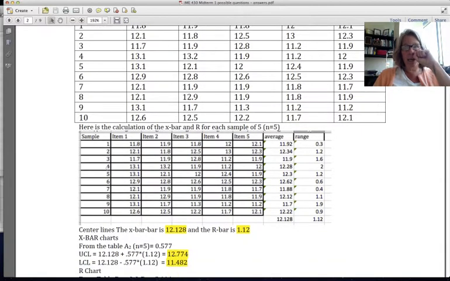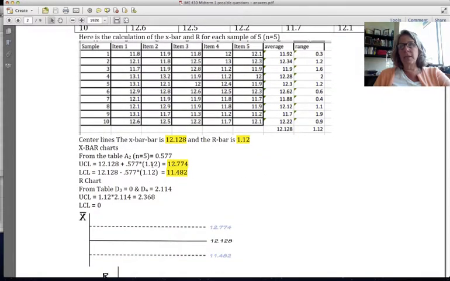So what I did is I transferred this data into Excel because it's easiest for me to do that, and I calculated the average and the range for each of these 10 samples. You can see the average is the average of these. The range is the difference between the highest and the lowest value. The highest value is 12.1 and the lowest is 11.8, so it's 0.3. And then I calculated the X bar here and the R bar. Those are going to be the center lines of these two charts.